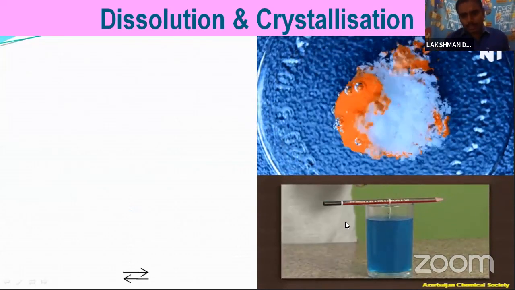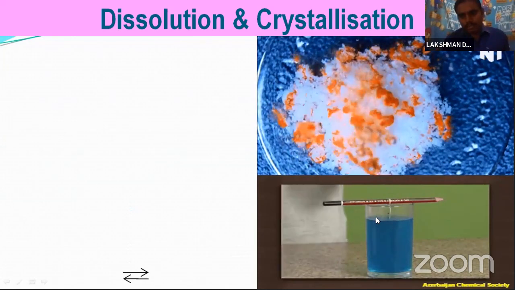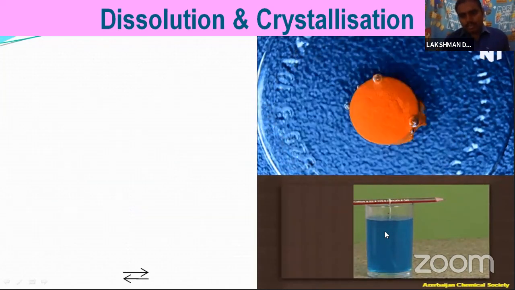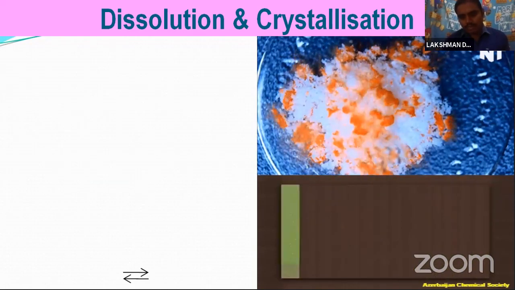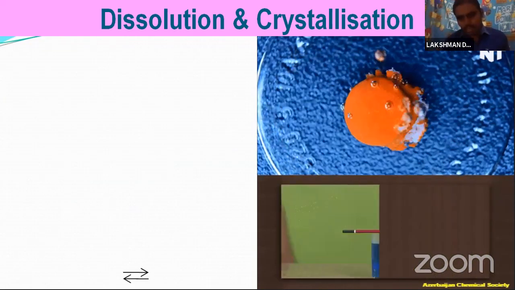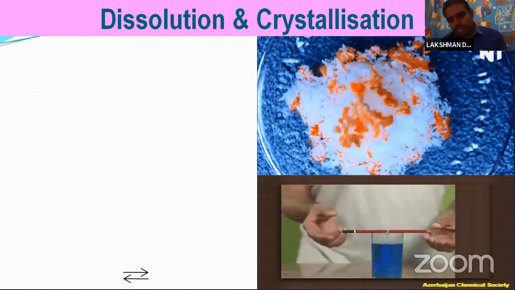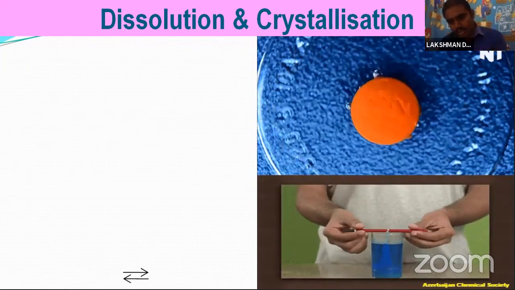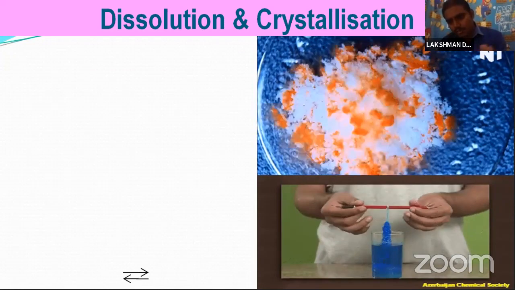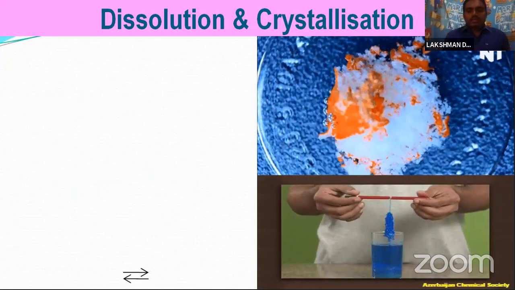You can see copper kept in a glass of water. After some time, a thread is kept in it. Some of the solid particles attach to the thread or separate out from the solvent.